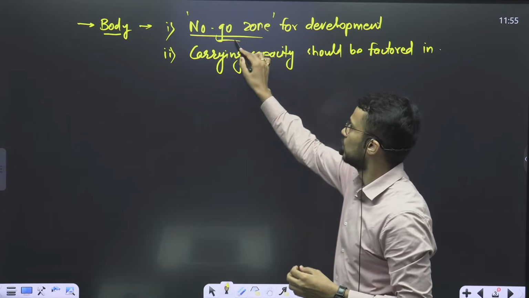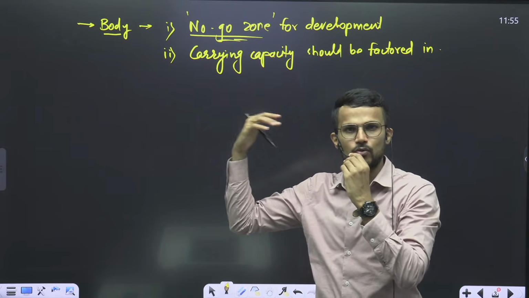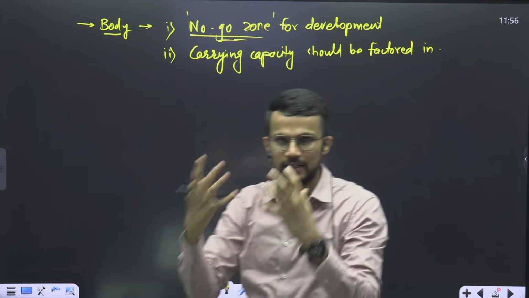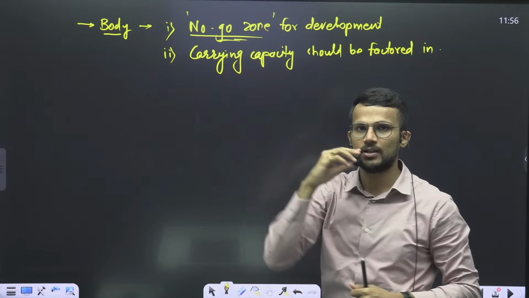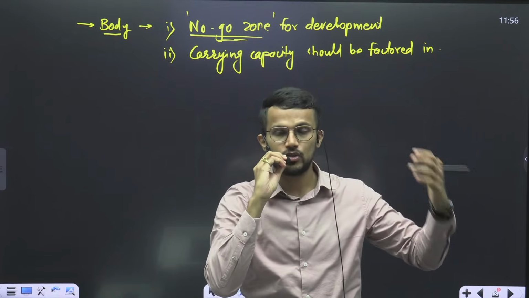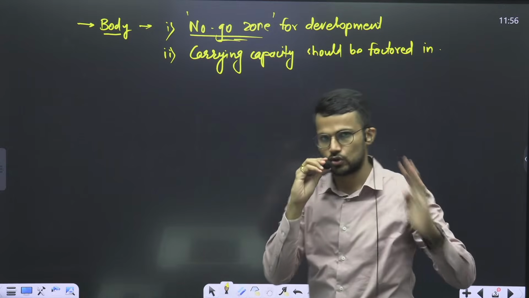So for example, no-go zone: highly mountainous regions, right? Mountains which have very fragile parts, in that area we should have a no-go zone. For example, in the Himalayas we may have mountains which are extremely fragile. In those areas, a no-go zone should be there.